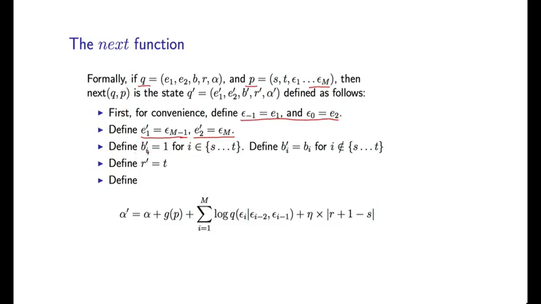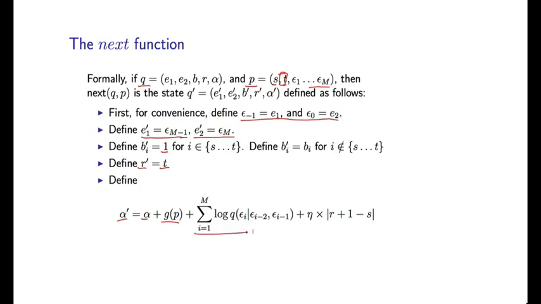And then we update the bit string, so we say the new bit string has values 1 for any i in the range s to t. So these are the start and end point of the phrase. Otherwise, we just copy across the bit string from the previous bit string. We define the endpoint, R prime, to be the endpoint of this new phrase. That's t. So R primed is t. And then alpha primed, the score for the new state, is going to be alpha, the score for the old state, plus the score of the phrase, g of p.